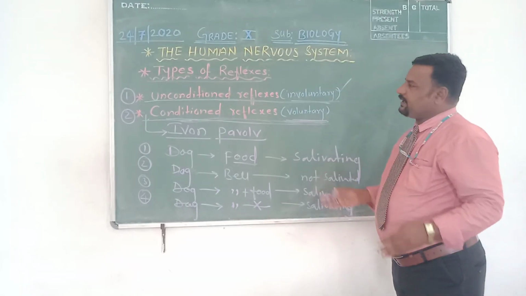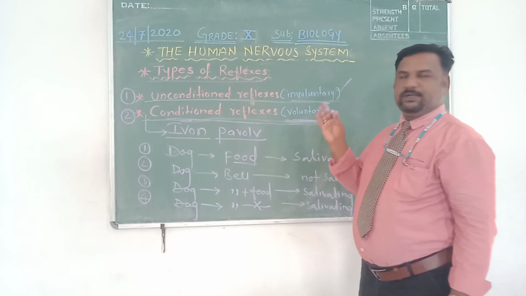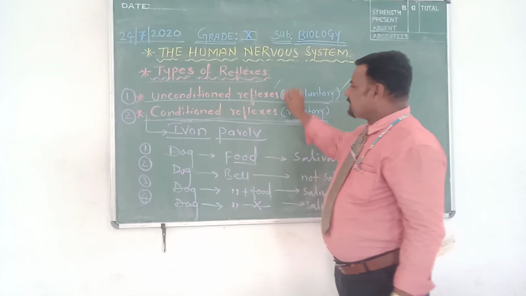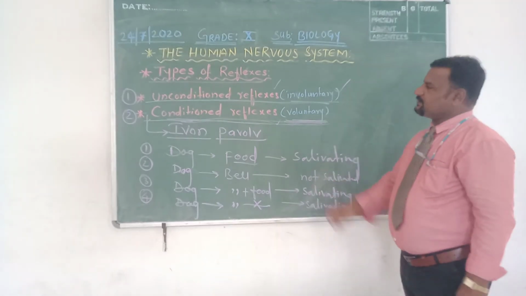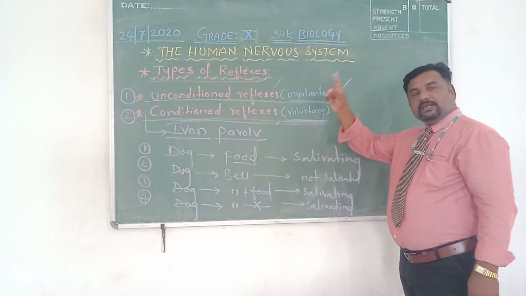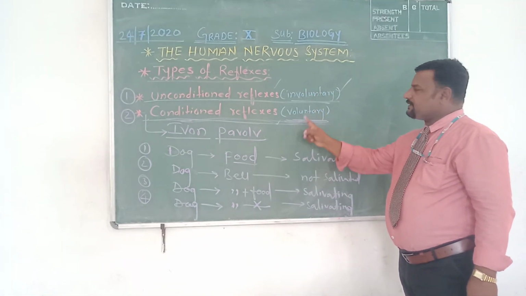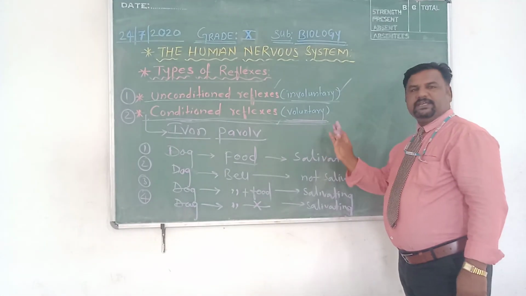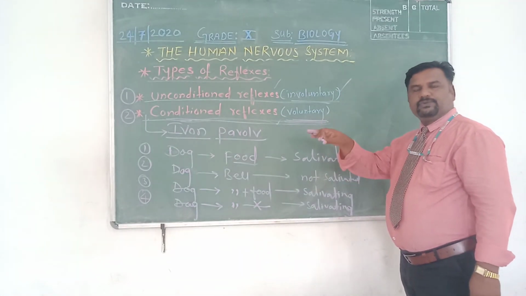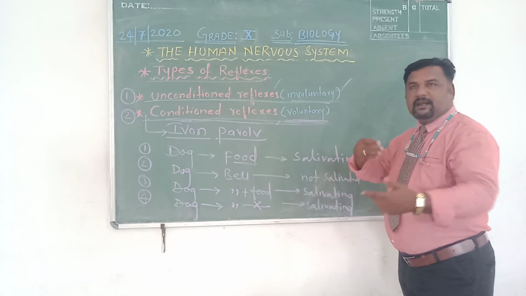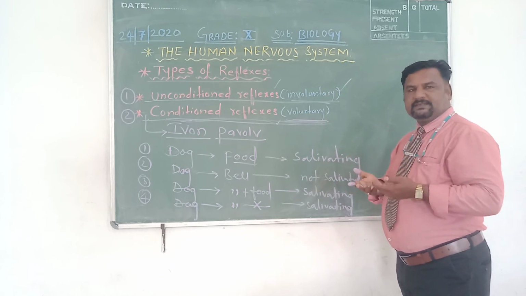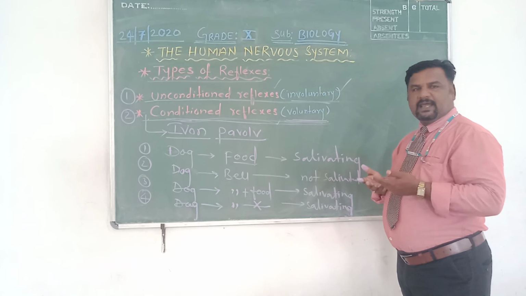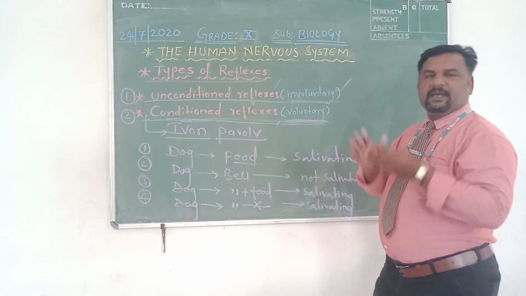So in this way, reflexes are classified in two categories: unconditioned reflexes, which are inborn and unconscious, and conditioned reflexes, which are voluntary. They are not inborn; they are developed and learned by an organism in its lifetime by doing the same act repeatedly.